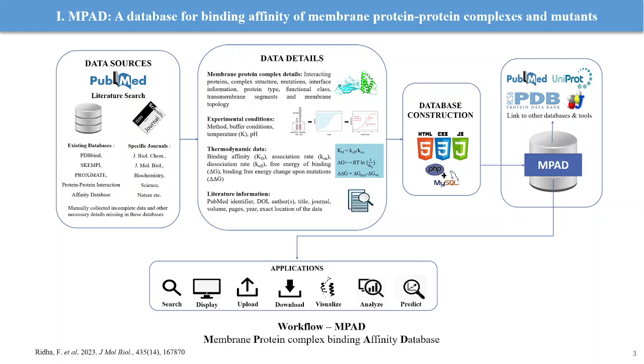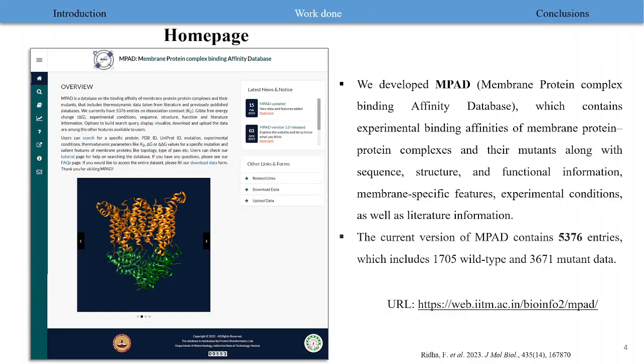In addition, we also integrated affinity data which is available in other existing databases for protein-protein complexes in general, and then manually collected the incomplete data and other necessary details missing in these databases. So MPAT has an easy-to-use interface, and we provide the options to build search query, display, sort, download, and upload the data. These are the features available to the users, and this is the homepage of the database, and currently we have 5376 entries, which includes both wild type and mutant data, and detailed statistics is available in our website.